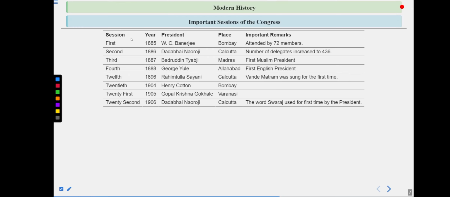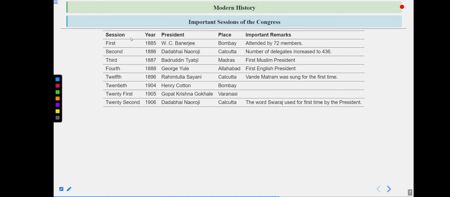And from 1940 to 1946, no session happened. Abul Kalam Azad remained the president of the Indian National Congress during these years, because the war was going on and no annual meeting was held.